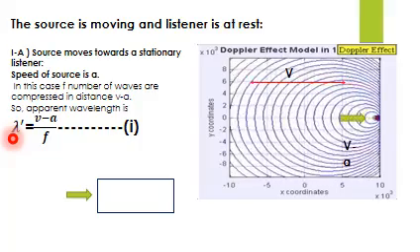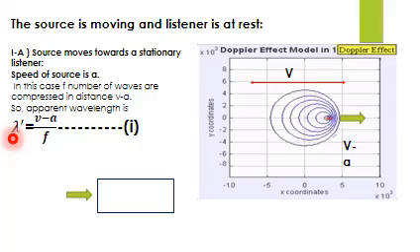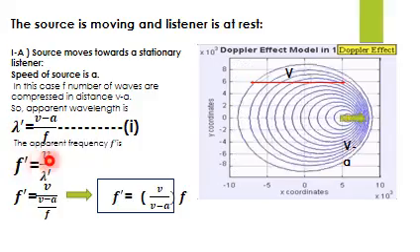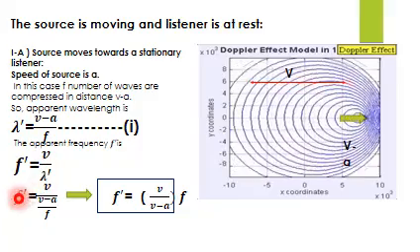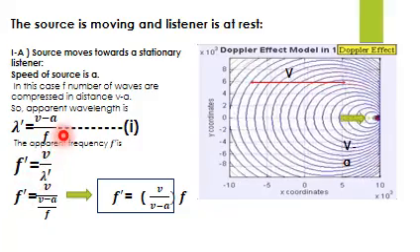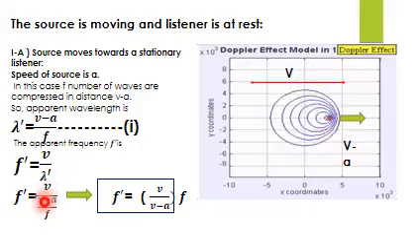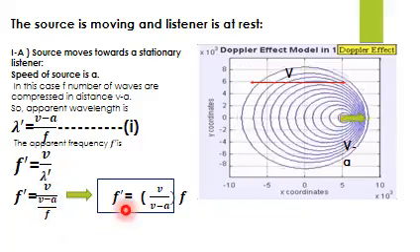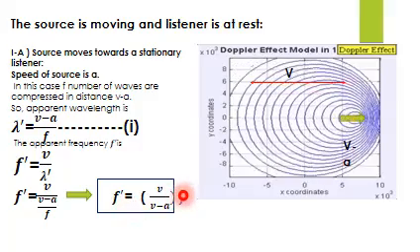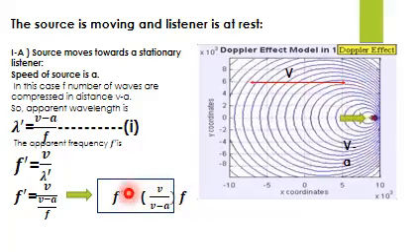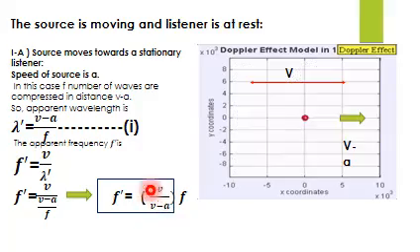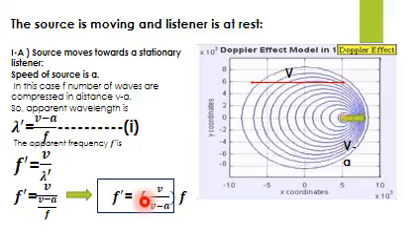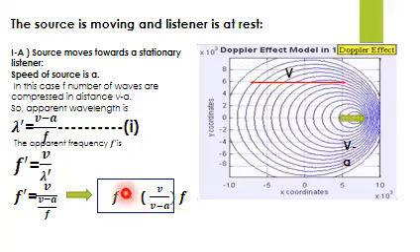Now if there is any apparent change in wavelength, then there must be apparent change in frequency. So the frequency change will be f dash equals v upon lambda dash. Now by putting the value of lambda dash from equation number 1, it is v upon v minus a, and now this third fraction, that is f, is going to multiply with the whole value. So this is the final formation of Doppler's first case, in which the source is moving towards a stationary observer.